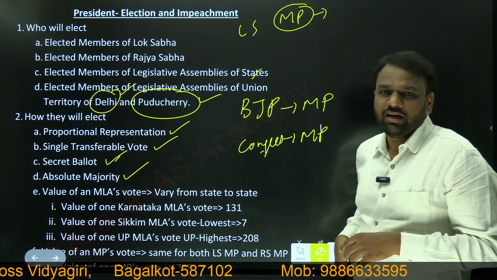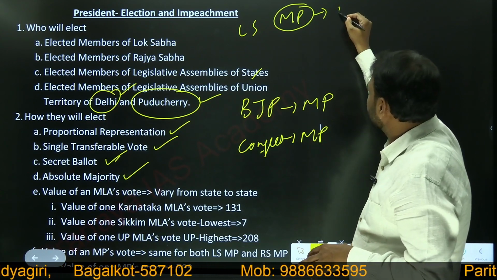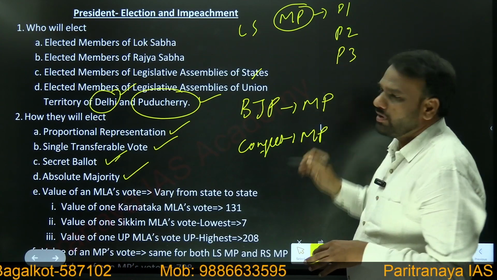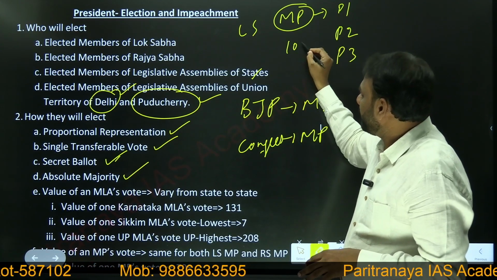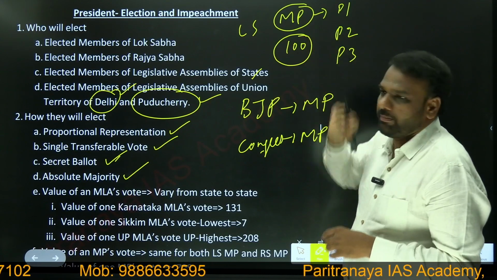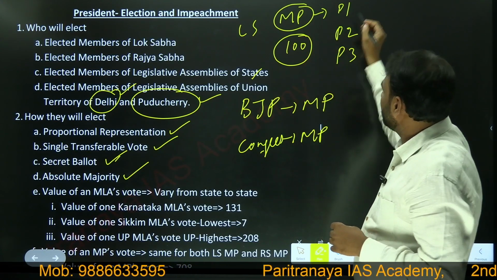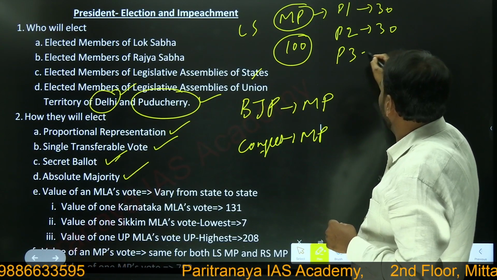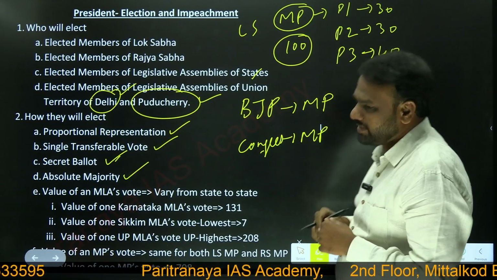Let us assume there are three people contesting, person 1, person 2, person 3, and 100 people who will vote. Of these 100, 30 will vote for person 1, 30 for person 2, and 40 for person 3.